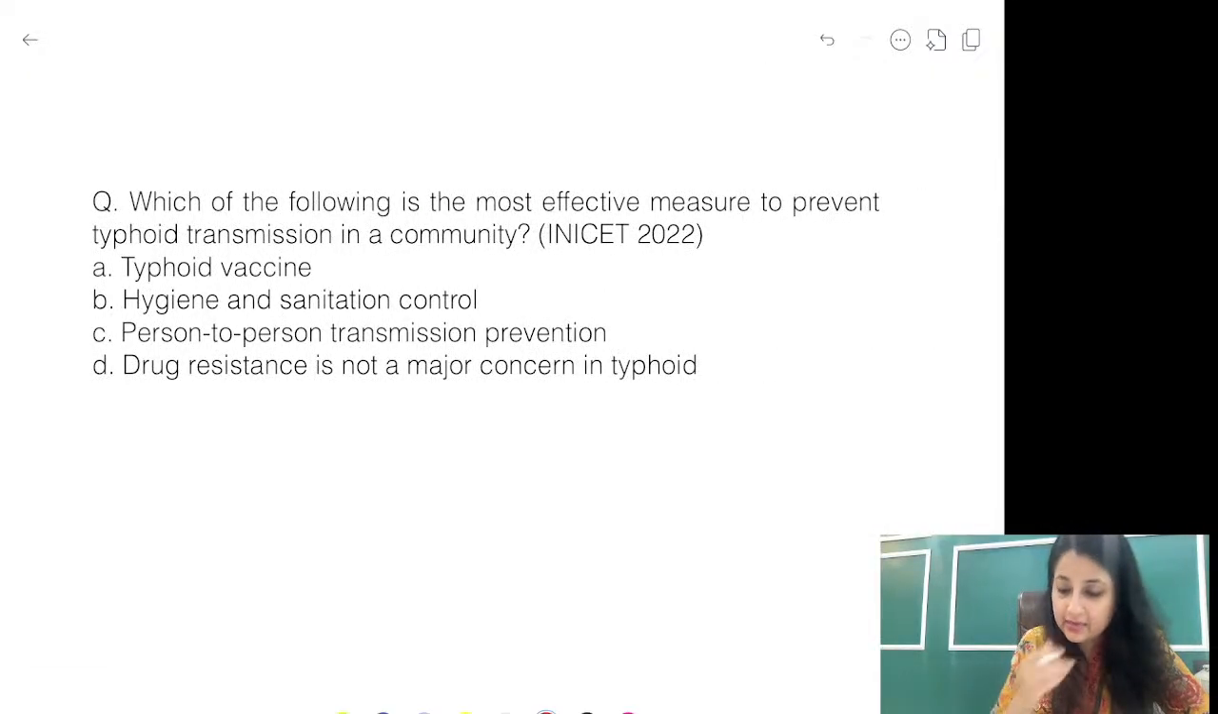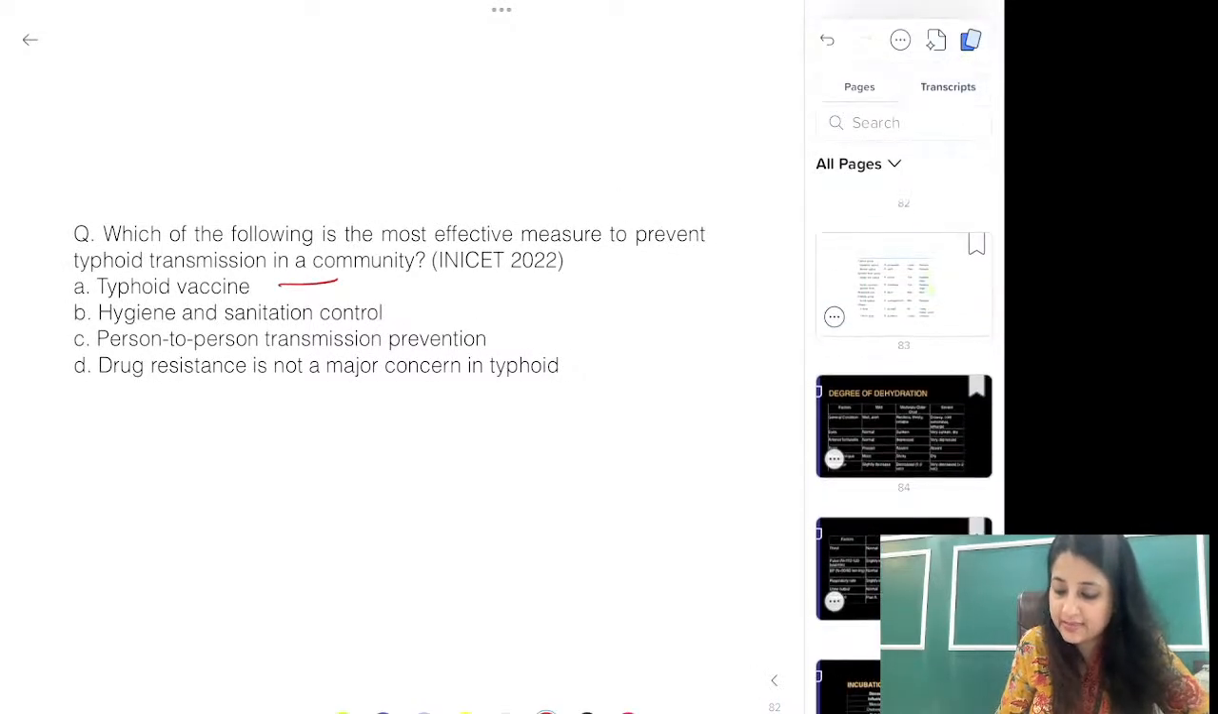What is the answer to this? Typhoid transmission has to be stopped in the community. What is your answer, guys? Typhoid transmission, if you have to stop it in the community, I'm just going to give you person to person hygiene and sanitation measures.